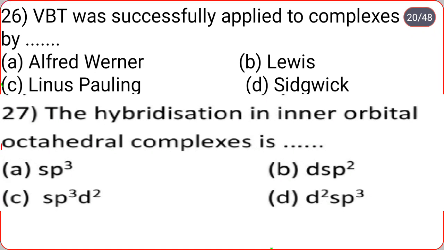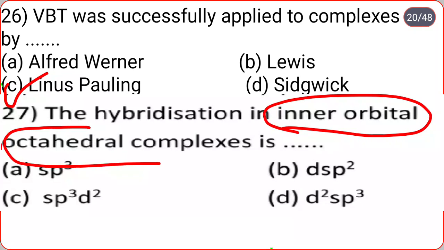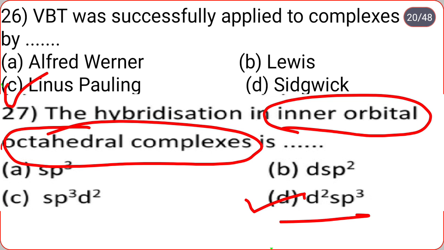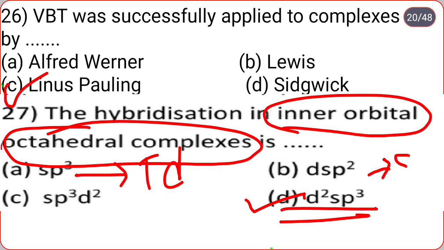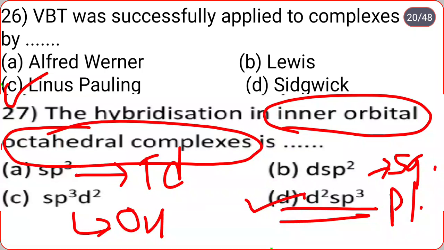Next, VBT, that is valence bond theory, was successfully applied to complexes by dot dot: Alfred Werner, Lewis, Linus Pauling, Sidgwick. So the correct option is option C. The hybridization in inner orbital octahedral complexes is dot dot: sp3, dsp2, sp3d2, d2sp3. So the hybridization in inner orbital octahedral complexes is d2sp3, option D. sp3 is for tetrahedral complexes, dsp2 is for square planar complexes, and sp3d2 is for outer orbital octahedral complexes, remember that.